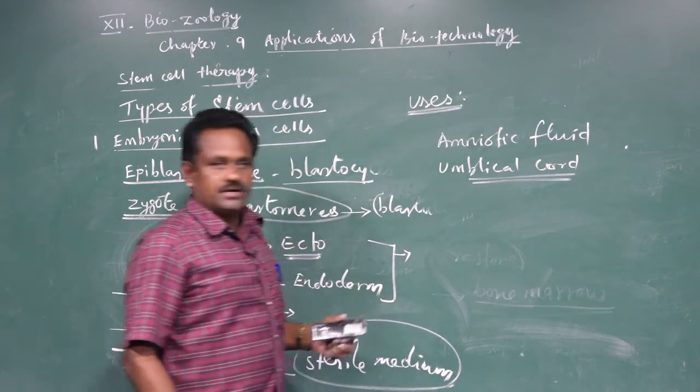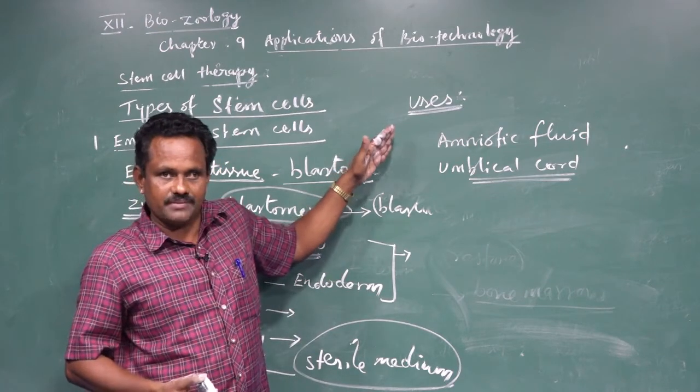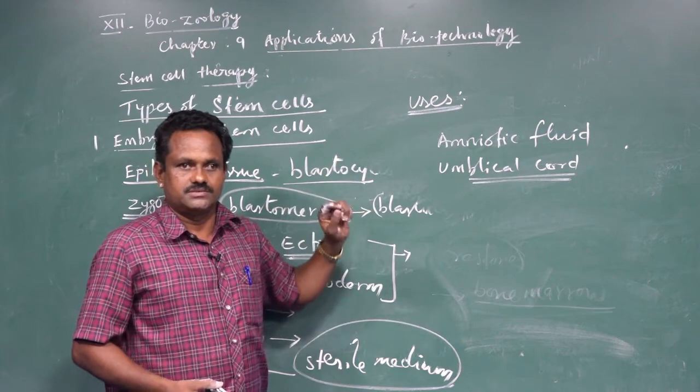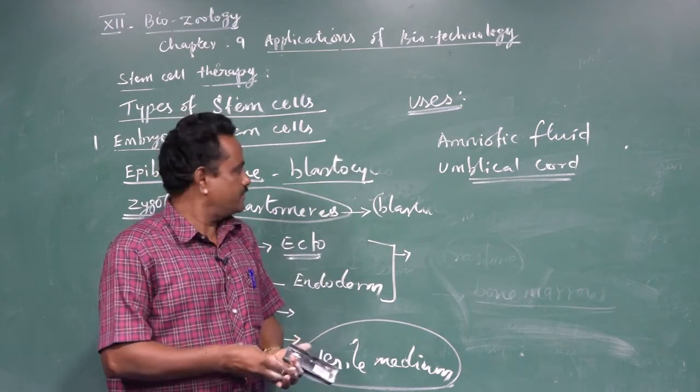At the time of birth. These cells can be stored for many years. Recent technologies are there, like the cryopreservation technique.